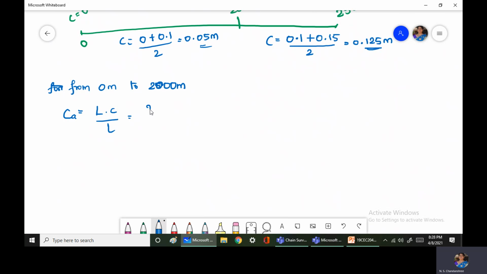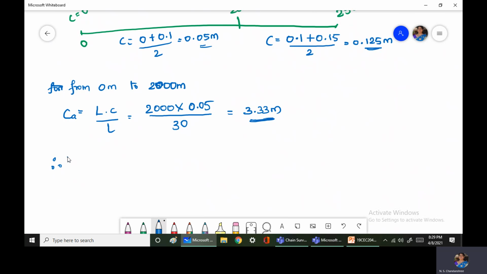Capital L, length measured, is 2000 meters multiplied by correction per tape length, 0.05, divided by the designated length of the tape, 30 meter. So this value will be 3.33 meters. Now this is the correction length applied for this particular section, that is 0 to 2000.